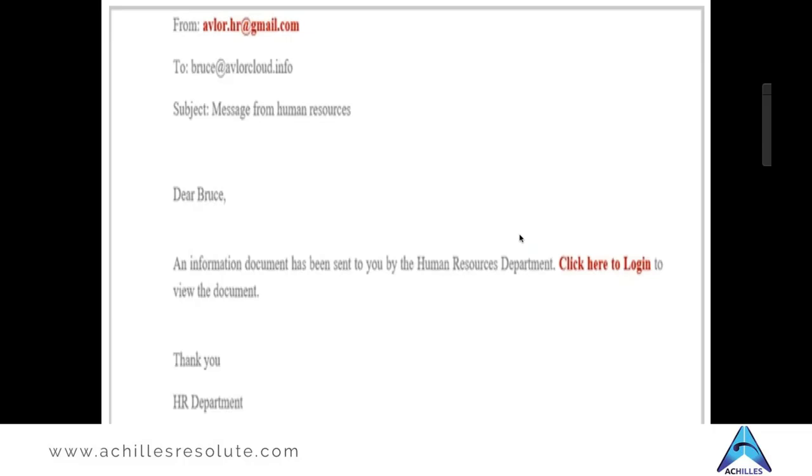Now what will happen? You need to understand, as soon as you click on this login link, you'll be redirected to a phishing page, a page which looks similar to the login page of your organization. As soon as he enters his credentials, username and password, he'll be taken to the right page. That can be considered a landing page.